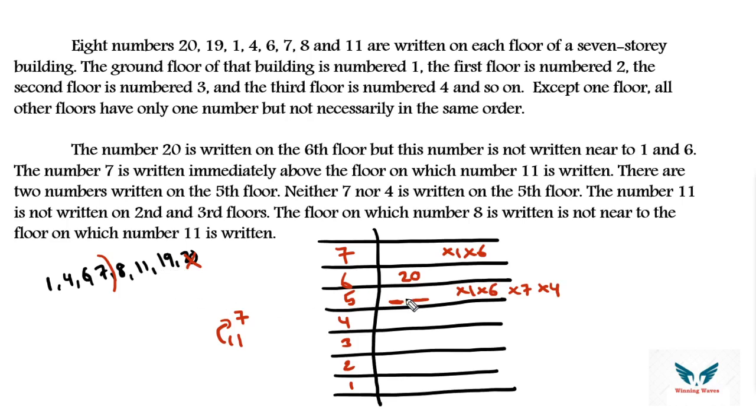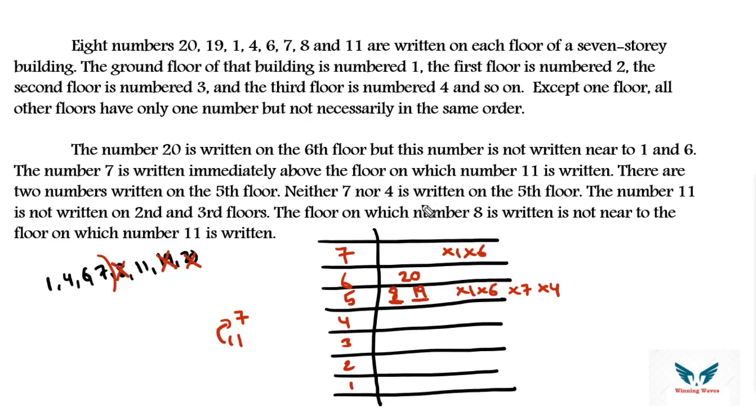So you cannot put 11 here. Why? Because above 11 there should be 7. But here in floor number 6 there is only one number. Okay, so you cannot put 11 in 5th floor. That means apart from 11, 1, 4, 6, 7, what are the other two numbers left? 8 and 19. So 8 and 19 will be on floor number 5. Okay, 8 and 19, right?